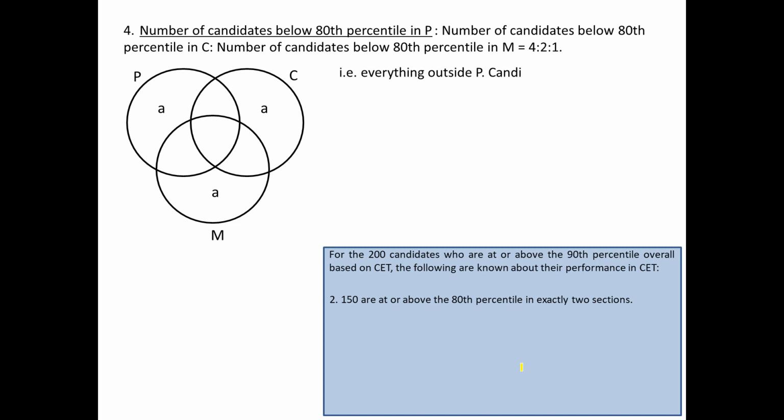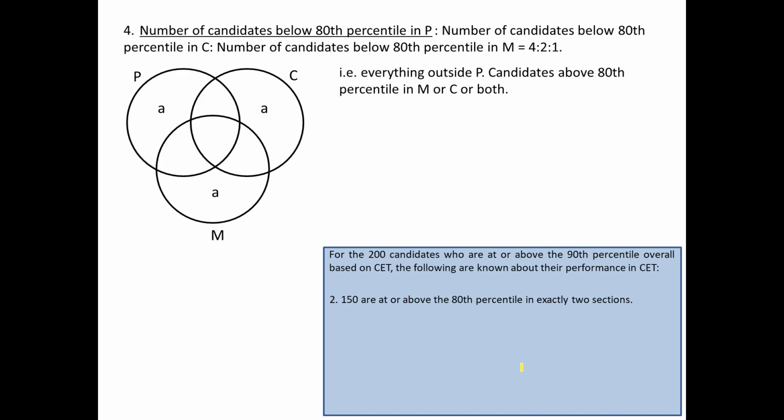So when I say the number of candidates below the 80th percentile in P, everything outside P would indicate the area about the people who are below P, because P is telling you about the number of people who are at or above the 80th percentile. So if I take out this area from here now, we see that there are three white areas, two of them are A and the third area is unknown. These three areas are actually representing candidates below P.